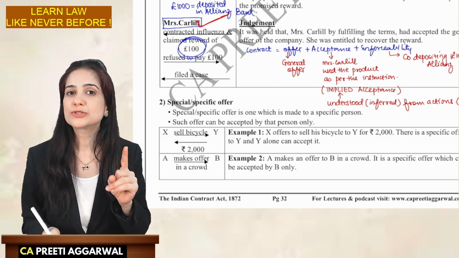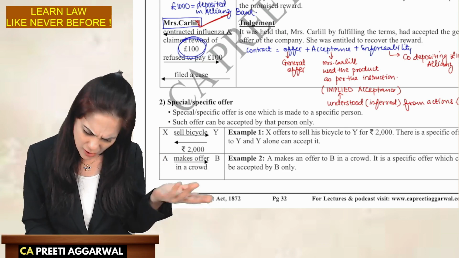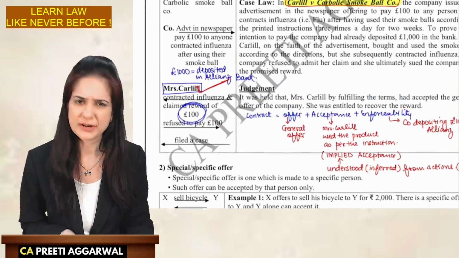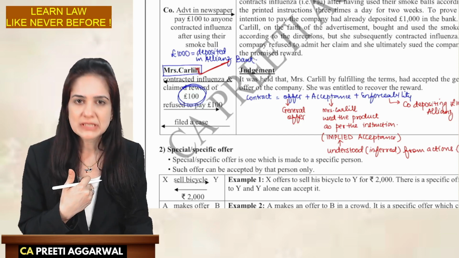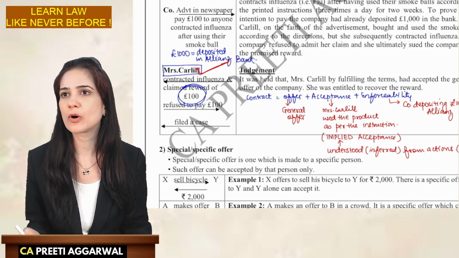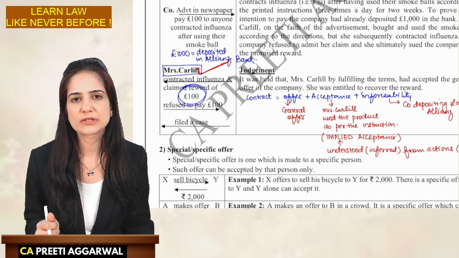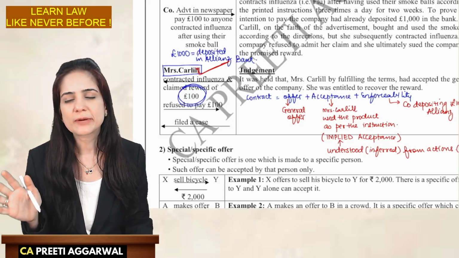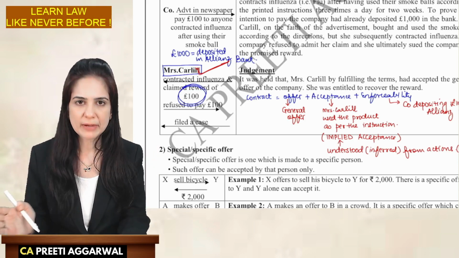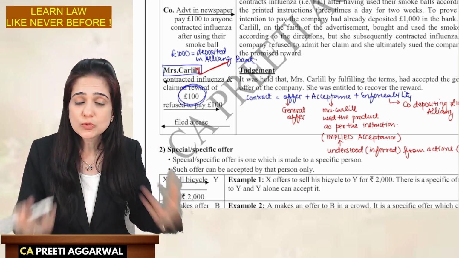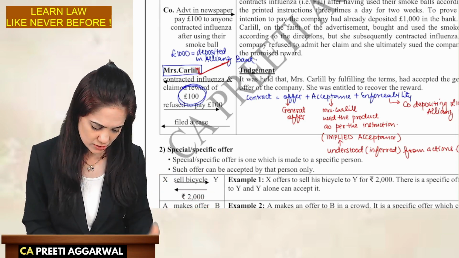So imagine students, if you did not go and falsely claim that money, how many people will come and falsely claim £100? People don't have time. And if you have some false claim, you will be scared. No, what if I'm caught? What if the company asks me and I'm not able to justify that I contracted influenza? So we are not assuming that people will lie. Okay? We are just trying to protect the public from the company who's just using this as a tactic to increase sales. So we are more focused on that.